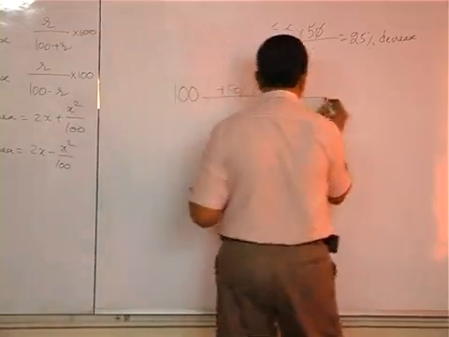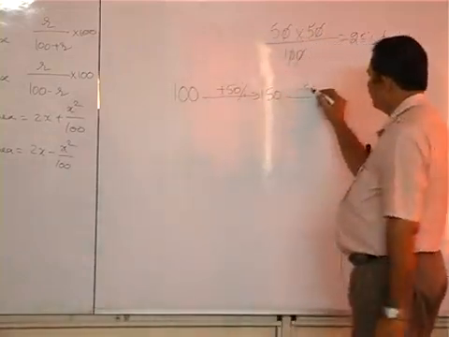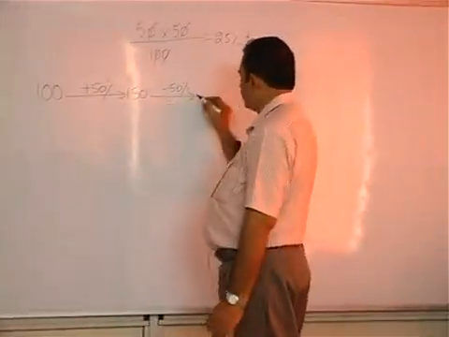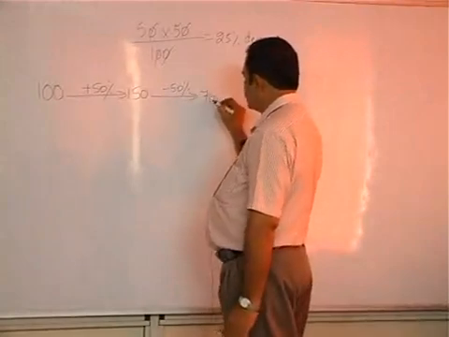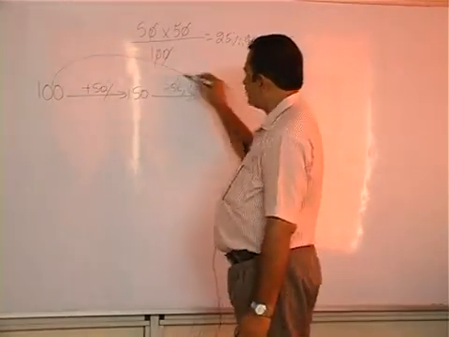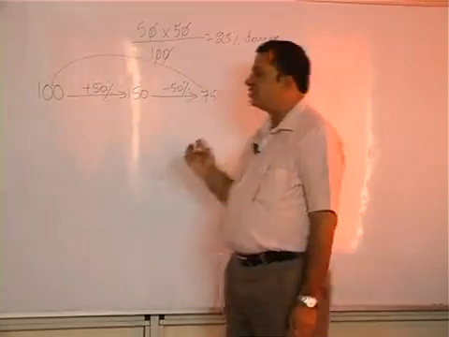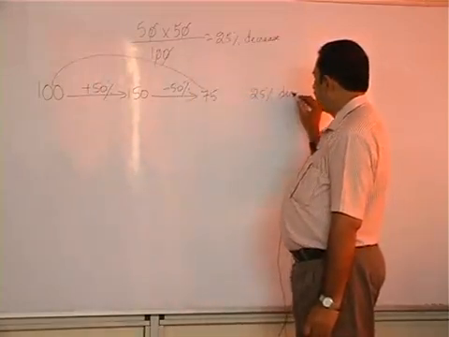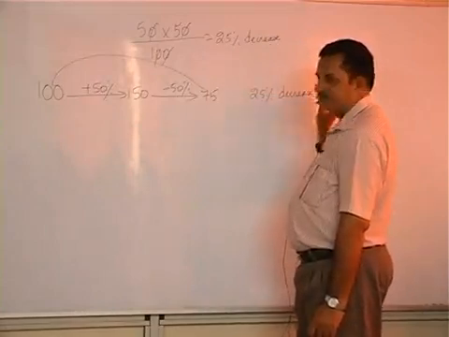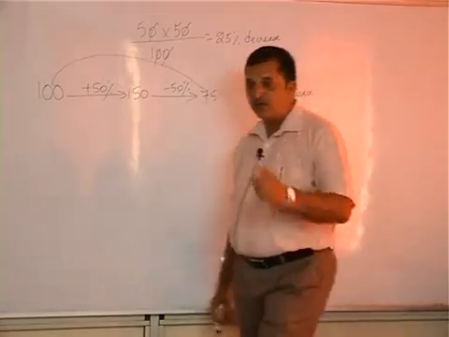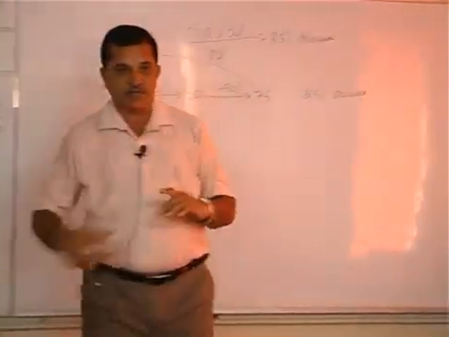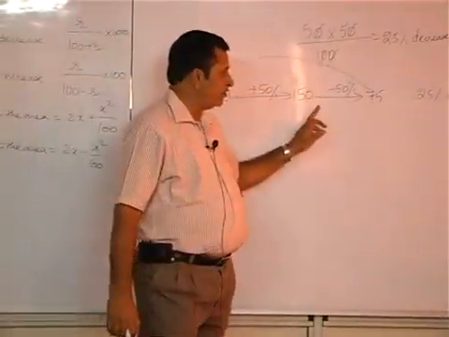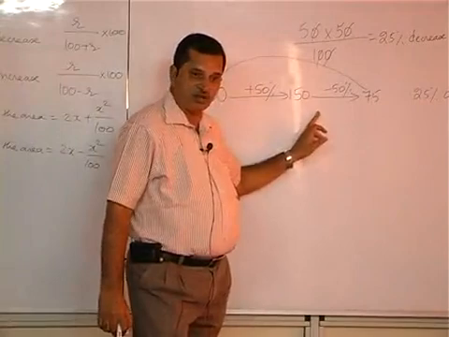Again decreased by 50% means 50% of 150 is 75. A salary of 100 has become 75, which means 25% decreased. For equal values, you need not solve the problem. For unequal values, you will have to go with this method.